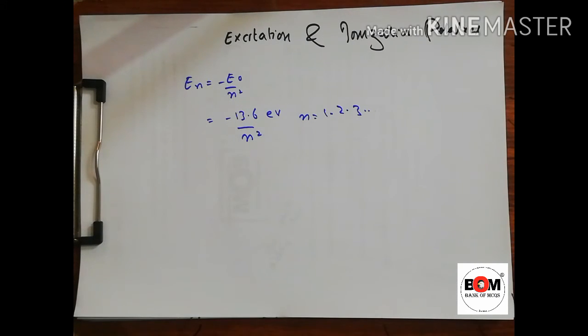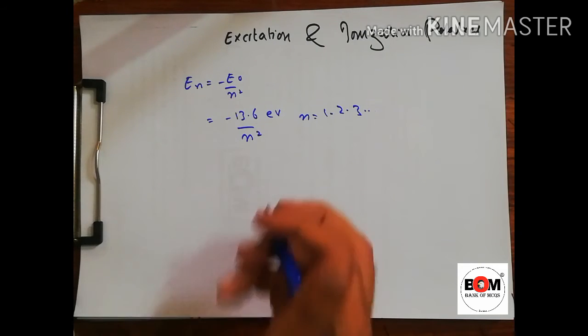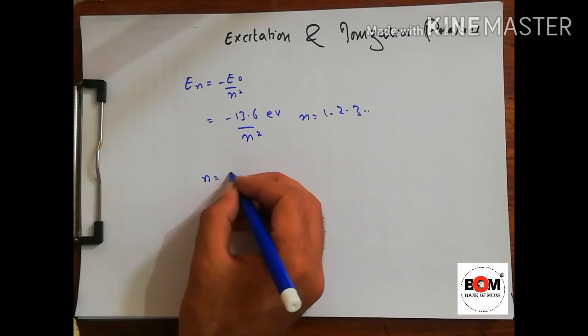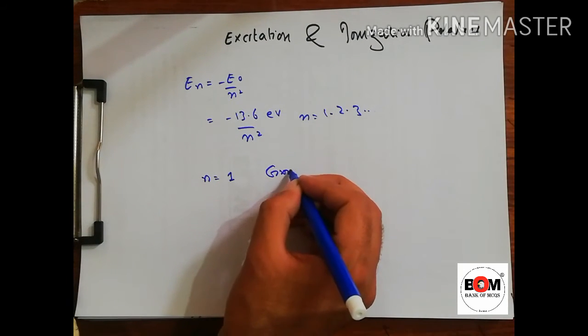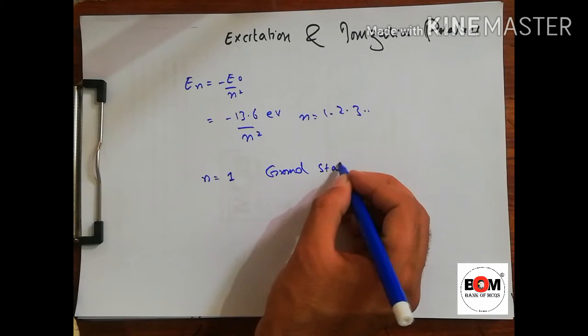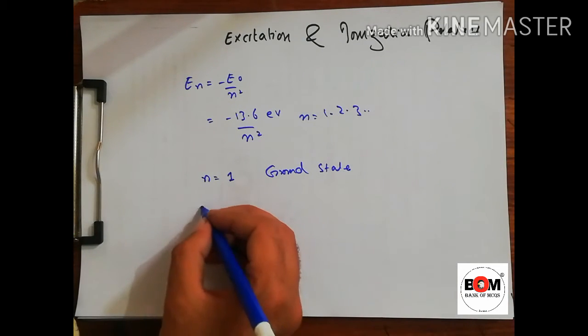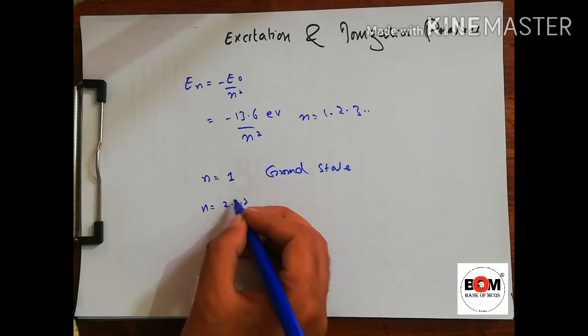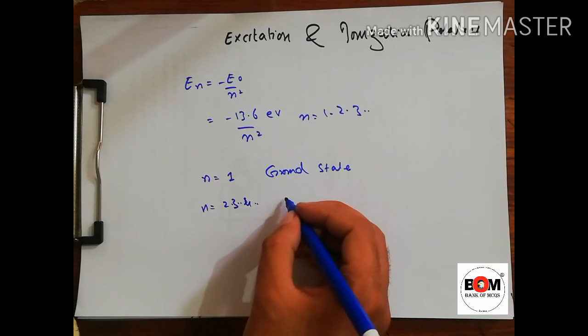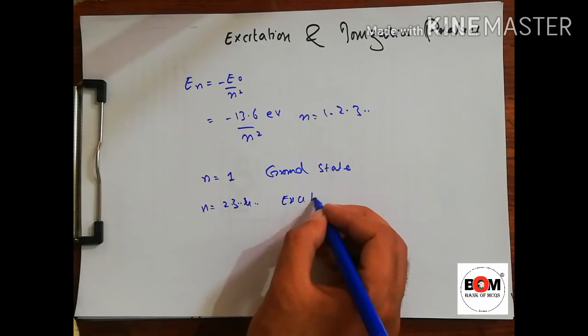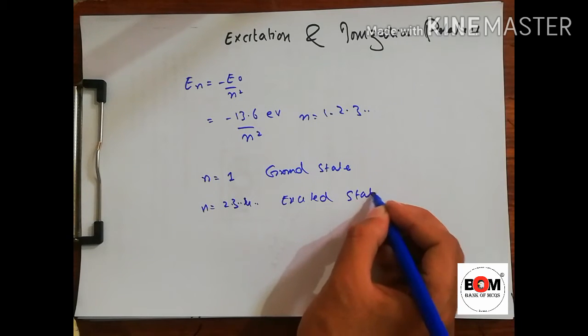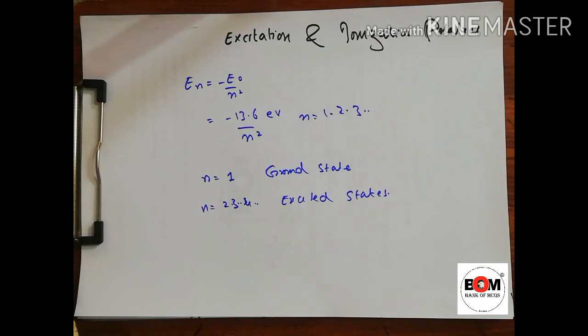The state n is equal to 1 is called the ground state, and the rest of the states where n is equal to 2, 3, 4 and so on are called excited states. Now when energy is supplied to an atom, the electron in the atom reaches an excited state.